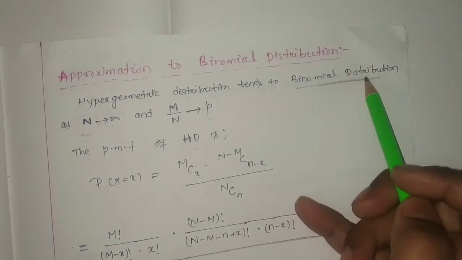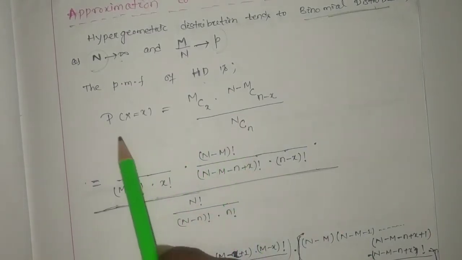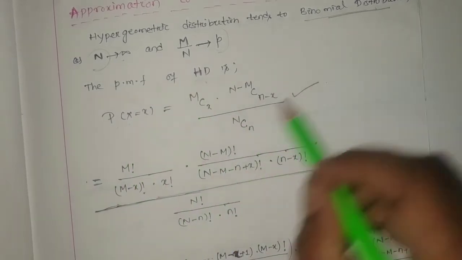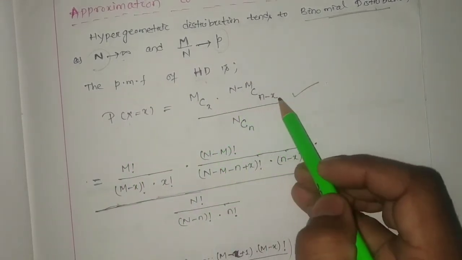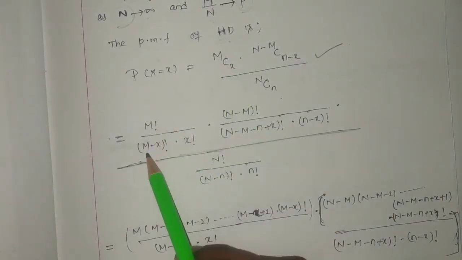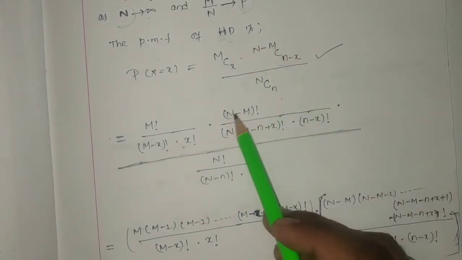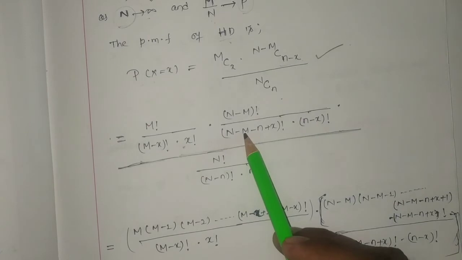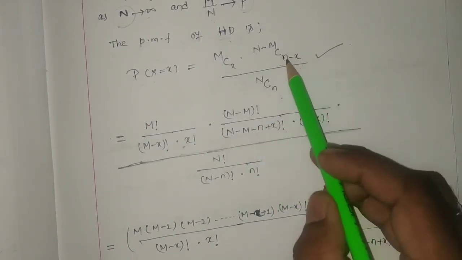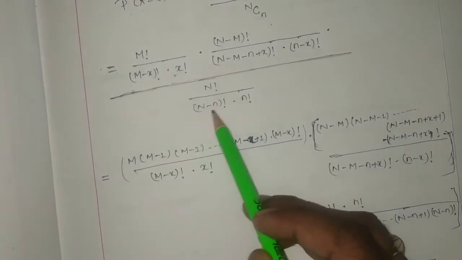Okay, binomial distribution. So here, how it will be, you just watch it. This will be the PMF of the hypergeometric distribution, that we know: MCx into N minus MC n minus x by NCn. So here this can be written as m factorial by m minus x factorial into x factorial, and this can be written as N minus M factorial whole divided by N minus M minus n plus x factorial, and n minus x factorial whole divided by this one, N factorial by N minus n factorial into n factorial, right?